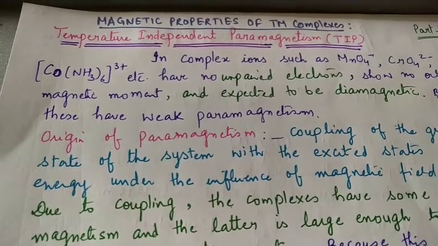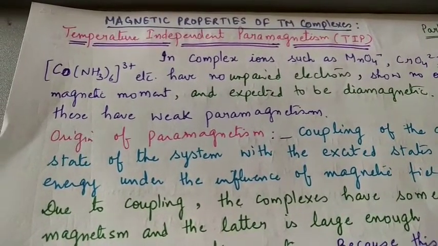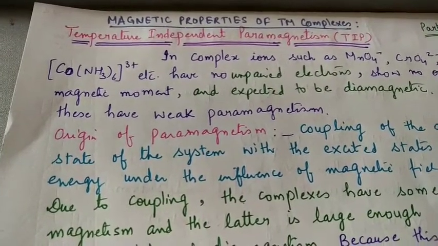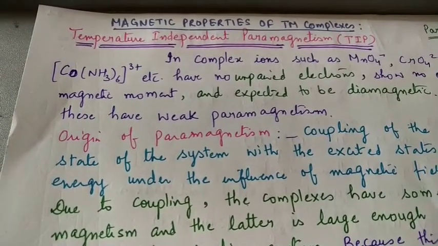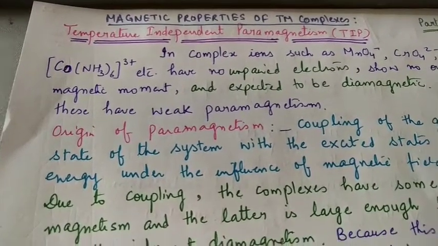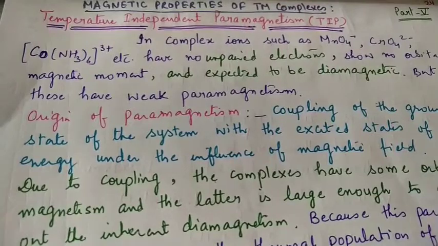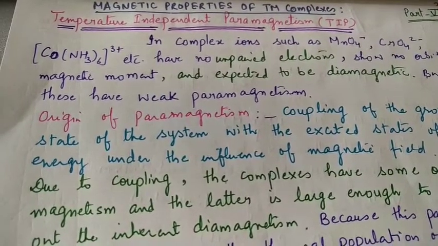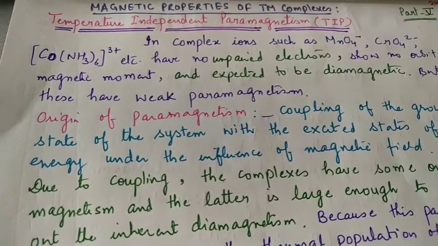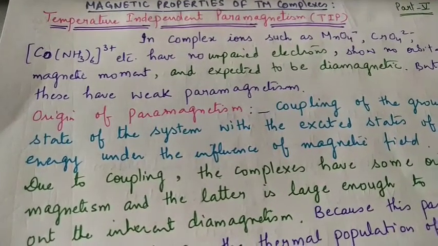Hello dear students. In continuation of our chapter on magnetic properties of transition metal complexes, let us discuss another topic, temperature independent paramagnetism, or TIP. You all know that when no unpaired electron is present, we call it diamagnetic. And when unpaired electrons are present, it is called paramagnetic.